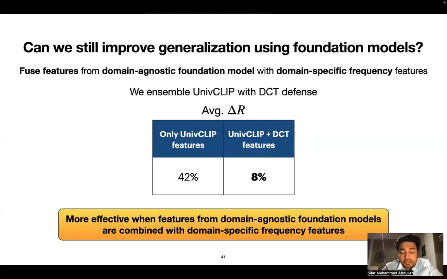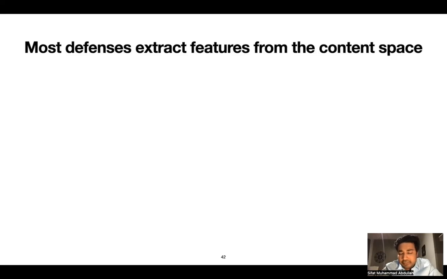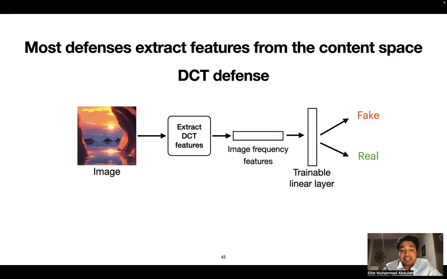We also try other ways of improving the generalization performance. Now, most defenses actually extract features from the content space or the image space. For example, the DCT defense extracts the image frequency features given an image and then trains a linear layer for deepfake detection.